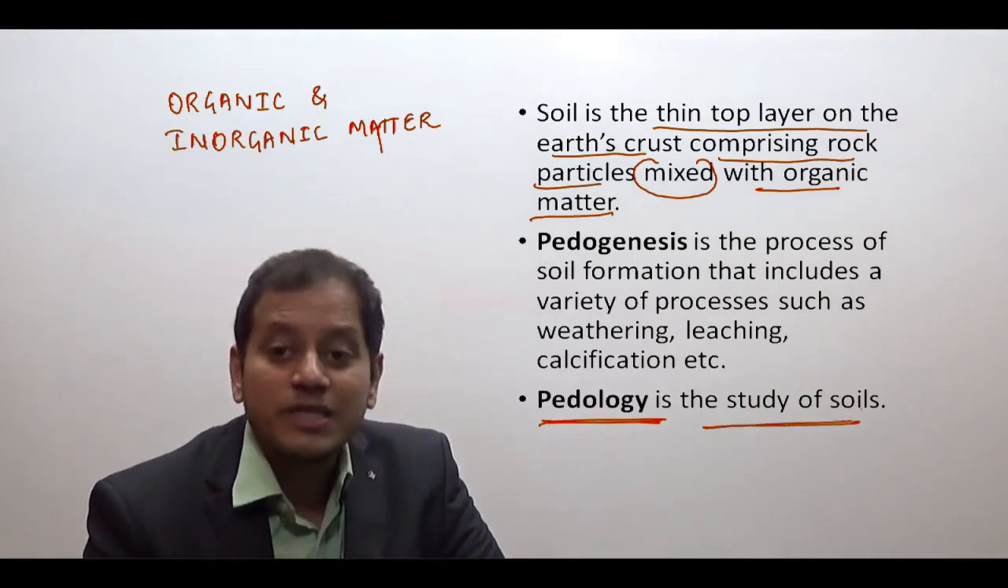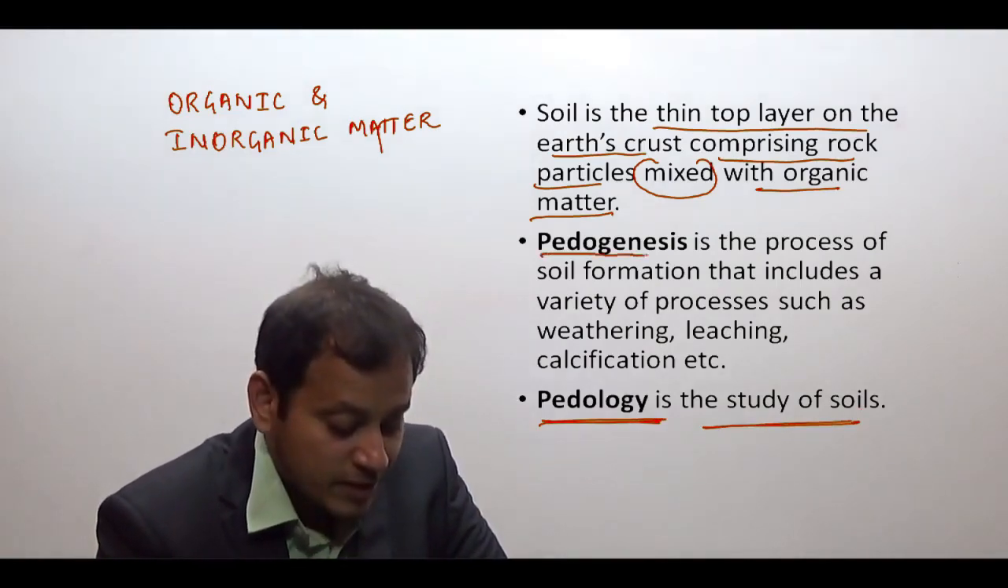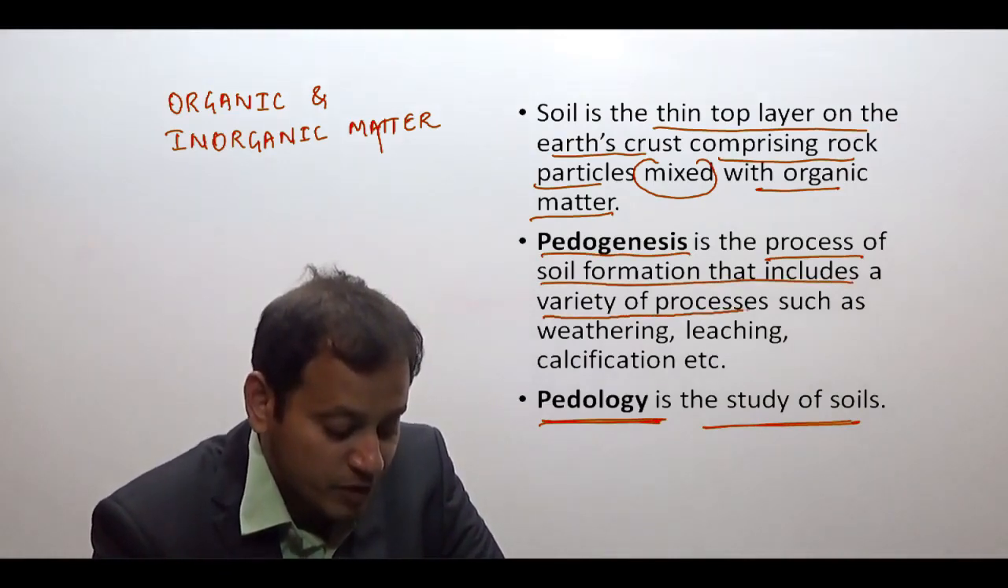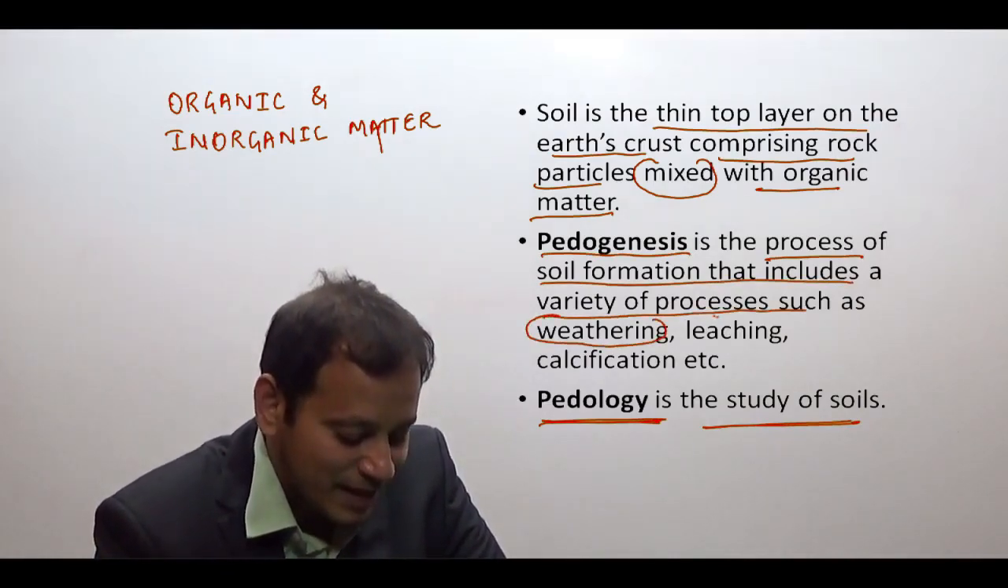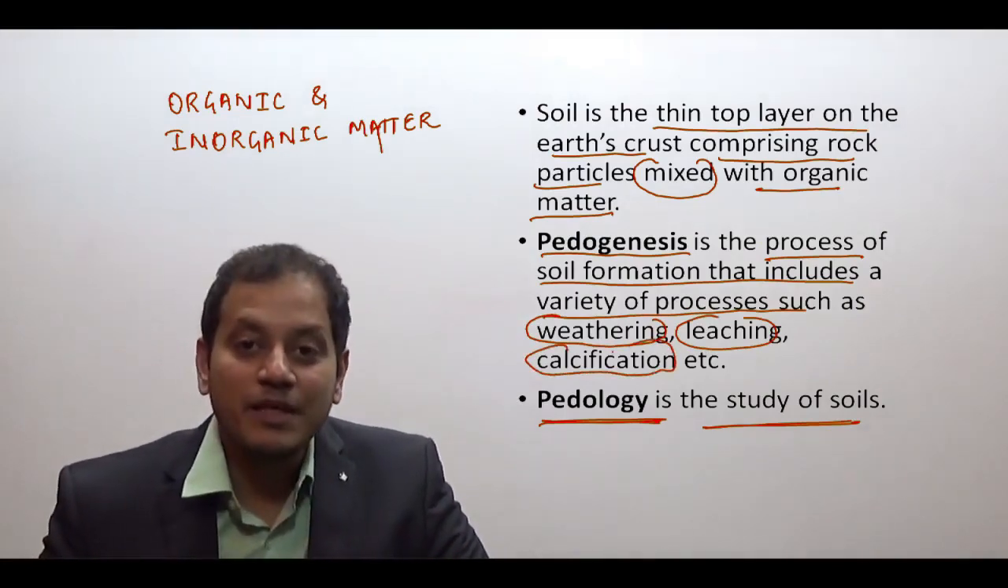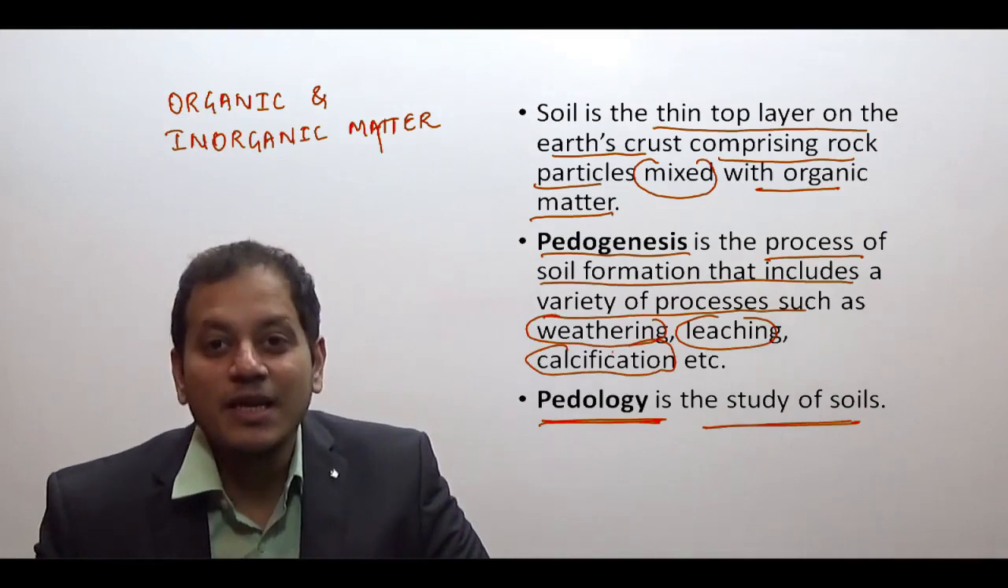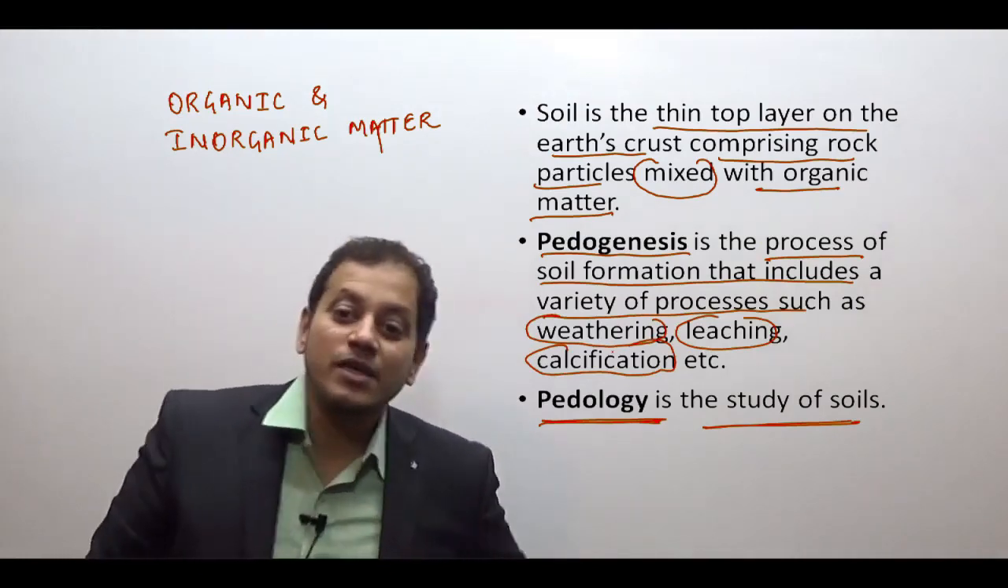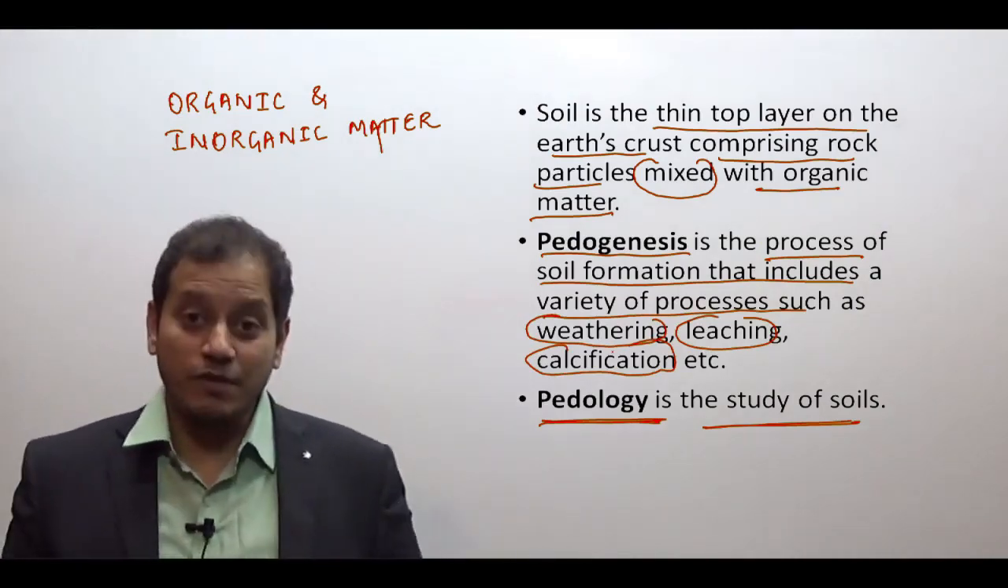So, I'll come to the second point now. The pedogenesis is the process of soil formation that includes a variety of processes such as weathering, leaching, calcification, etc. So you have to remember that weathering, erosion, leaching, etc. These processes will result in the formation of different types of soil.